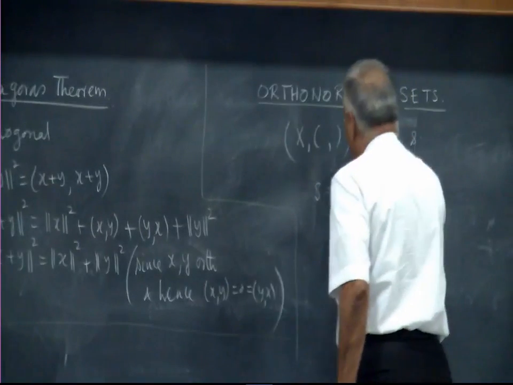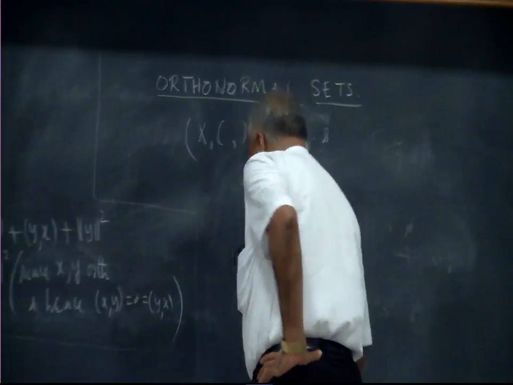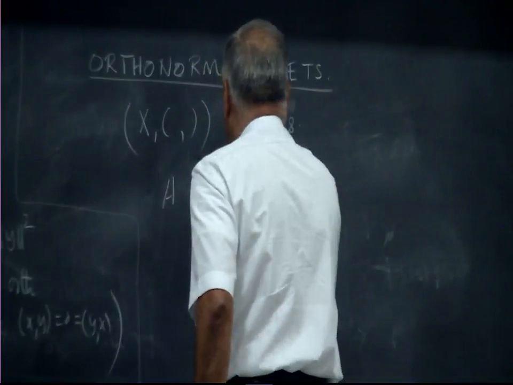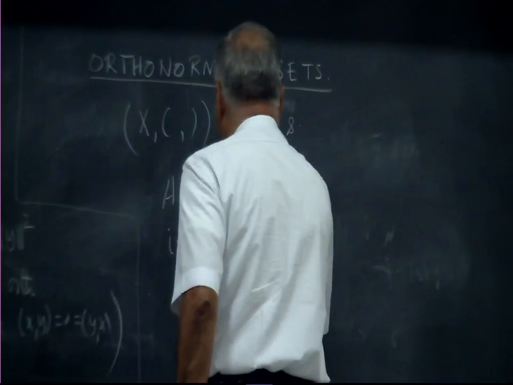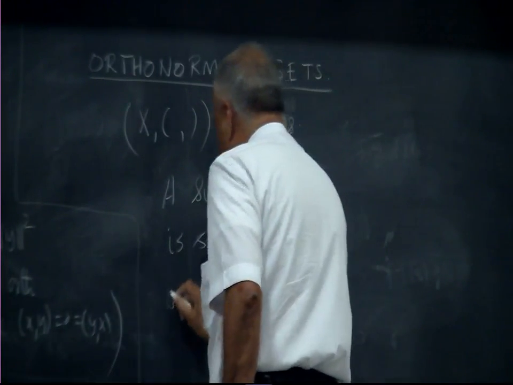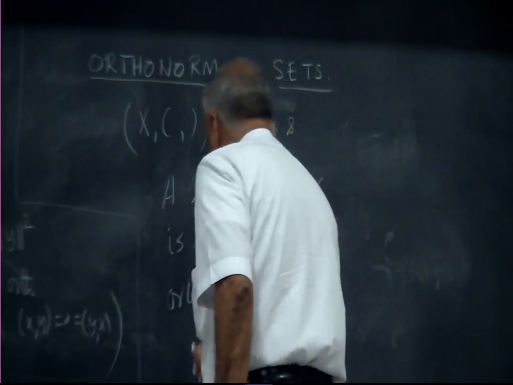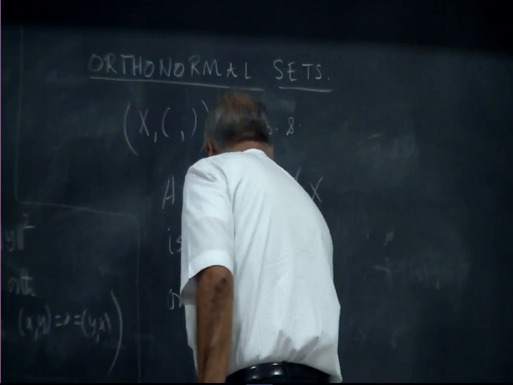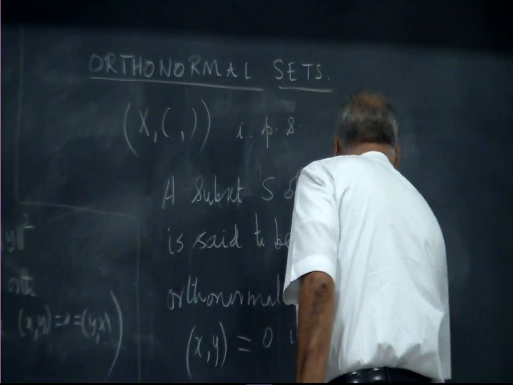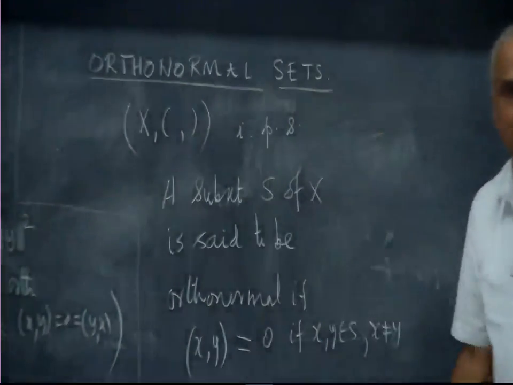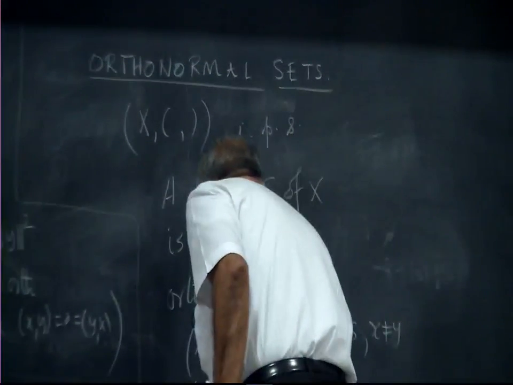Okay, let me give the definition. A subset S of X is said to be orthonormal if, one, we take any two distinct vectors in S, they must be orthogonal to each other, and two, any vector must have length 1.